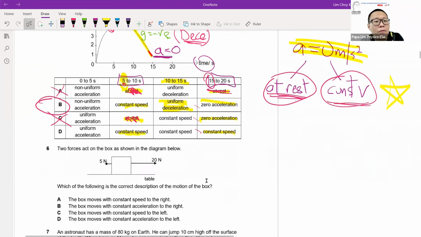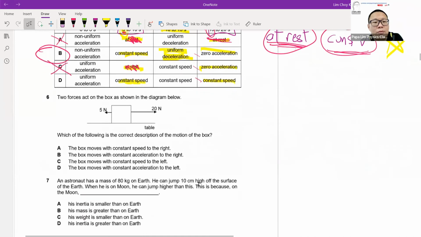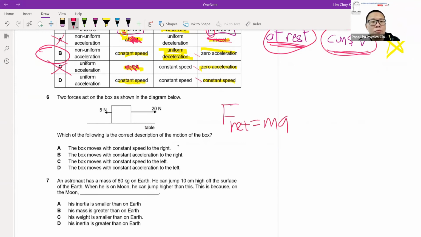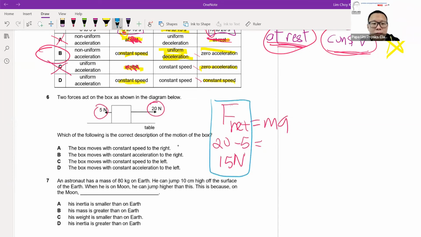Now for question 6, it will be on forces, a classic Newton's law of motion, F net equal to ma. But what happens when you have two forces, one is 5, one is 20? You'll find that the resultant force will be 20 minus 5, which is 15 Newton. The net force will be 15 Newton to the right.